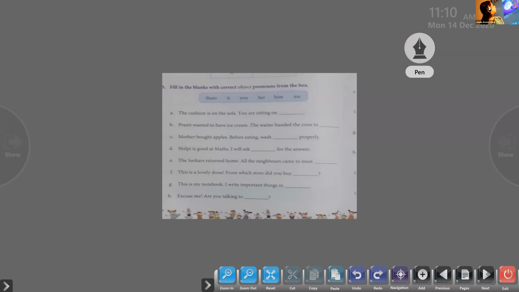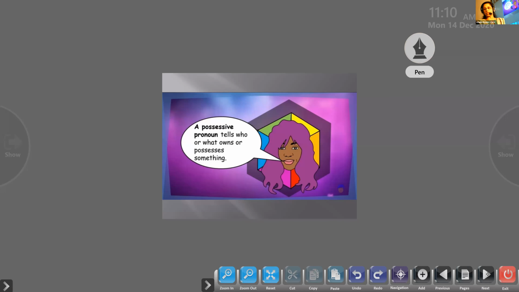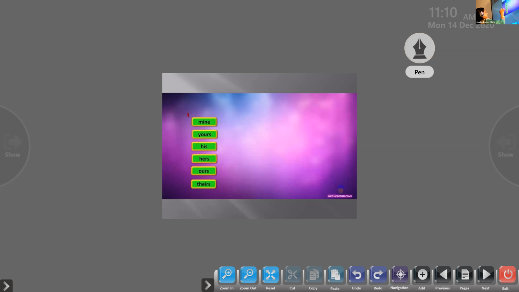I hope that is very clear to all of you, the subject and the object pronoun. Now we'll move on to the second part. We have already learned about the other pronoun, that is the possessive pronoun. A possessive pronoun is nothing but it tells us who owns things. For that too, I've given you the table. So the table has to be learned. I'll show you the table now. So this is the table.